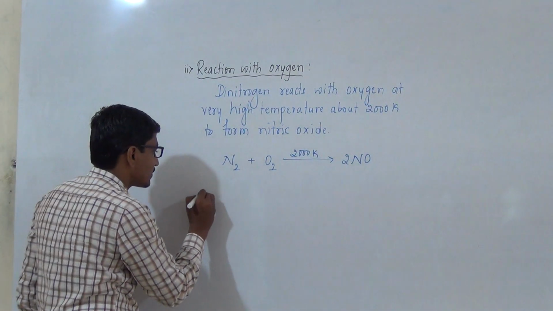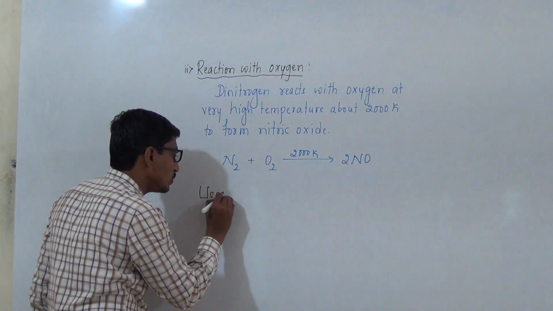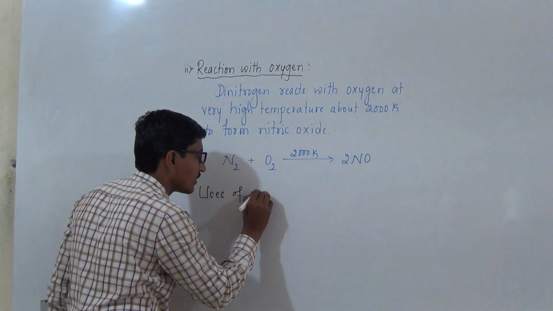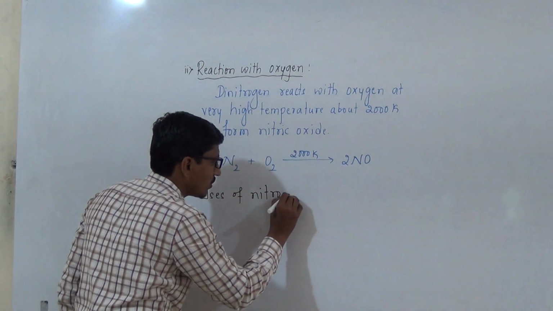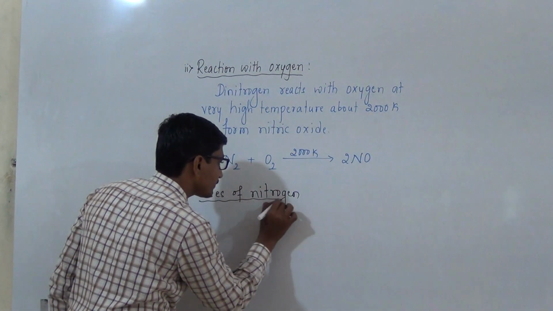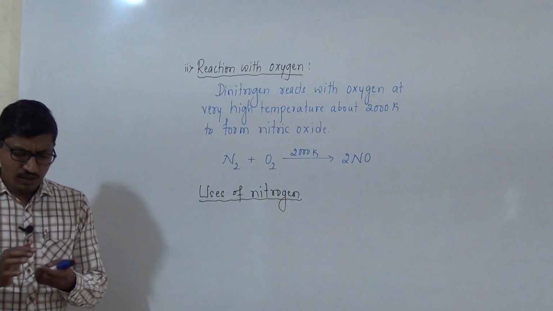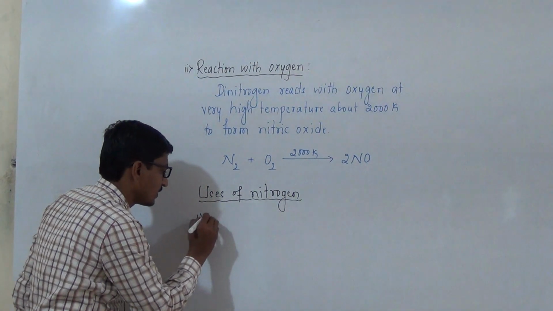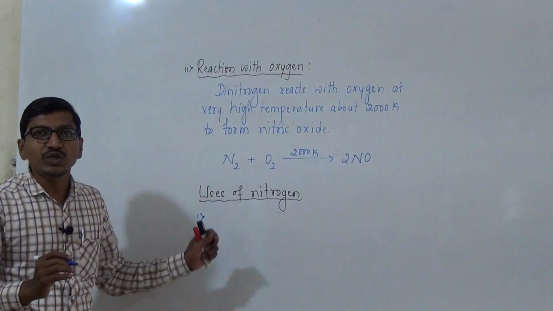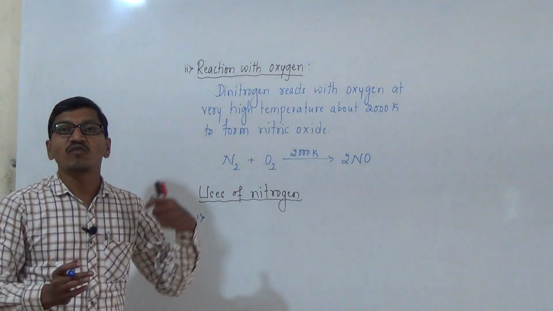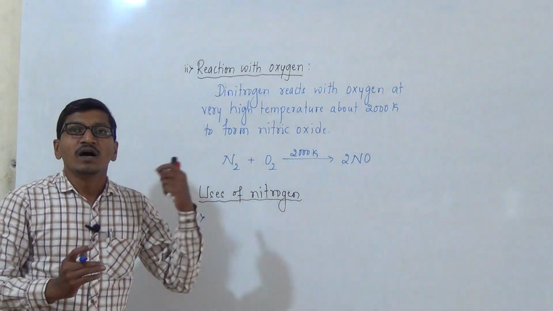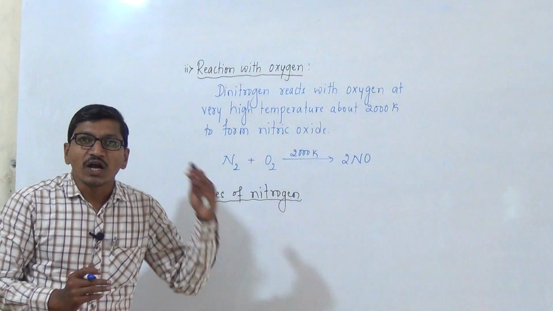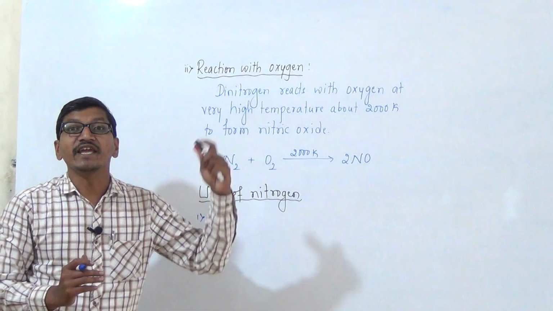Next one is uses of nitrogen or dinitrogen. First one is, dinitrogen is used in the manufacture of ammonia and other industrial compounds or chemicals containing nitrogen.